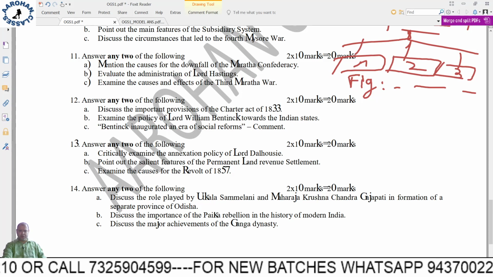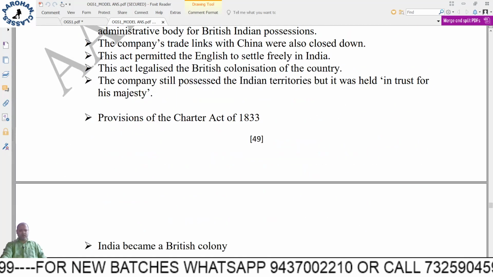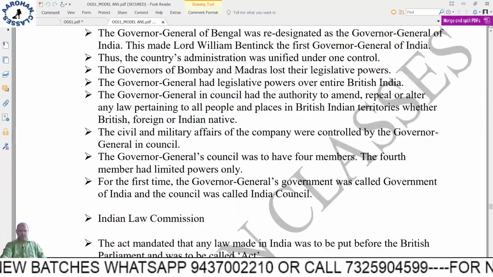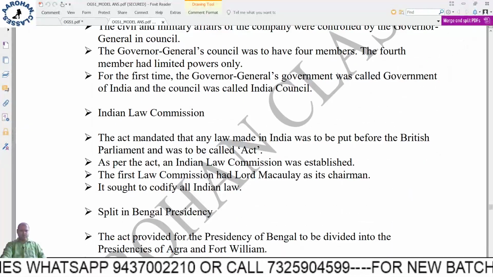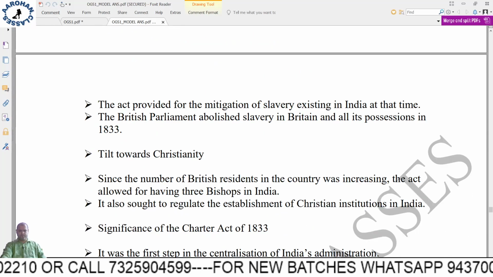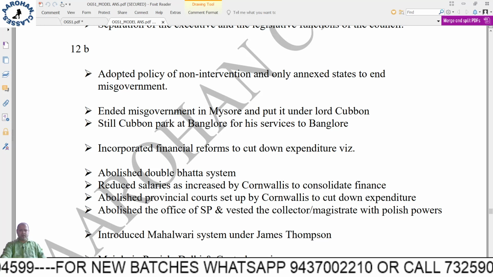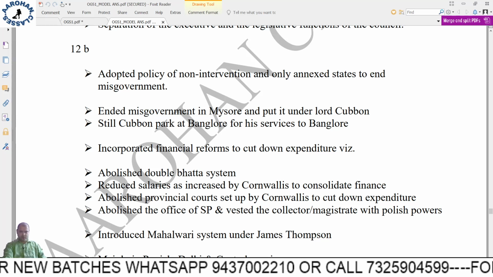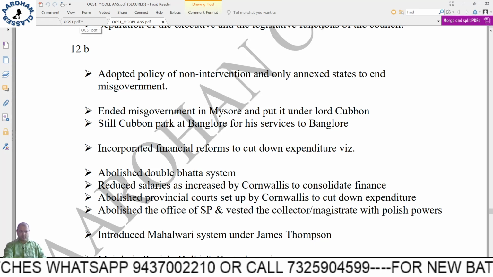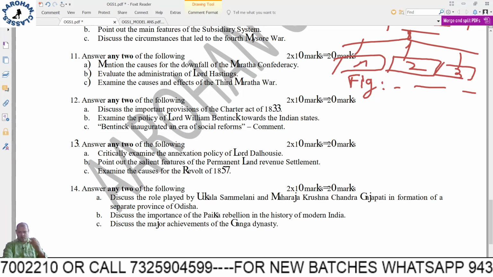So very direct question. There are many provisions, out of them any 6 you have to write. Lot of things have been given, significance also has been given. You write exactly what the question asks, 6 points. If you have more time you can write 7. 6 is sufficient with one line explanation.